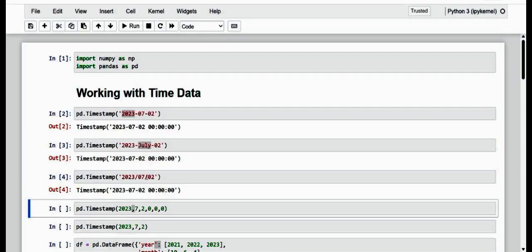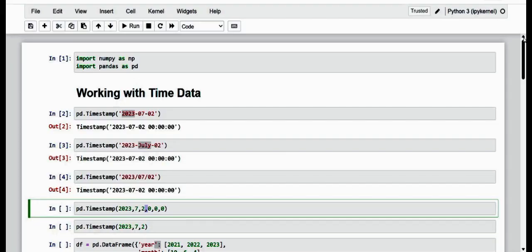From this example, I have specified that regardless of the format type, the timestamp constructor is able to recognize that it is the same date. This constructor is also able to work on numeric formats and not only with strings, in which case each argument corresponds in the order of years, months, days, and of course hours, minutes and seconds.